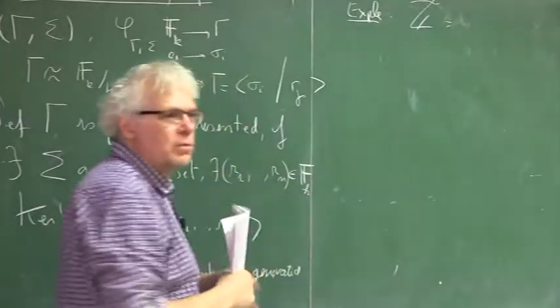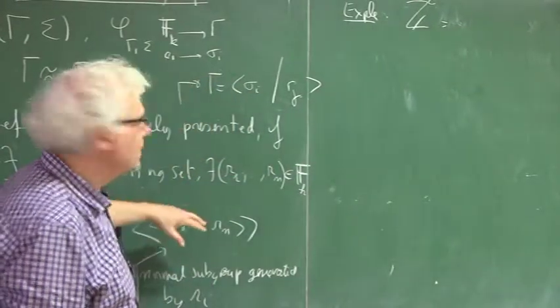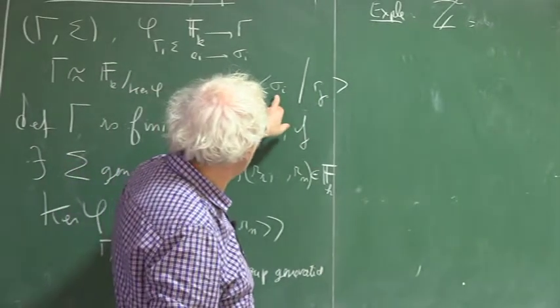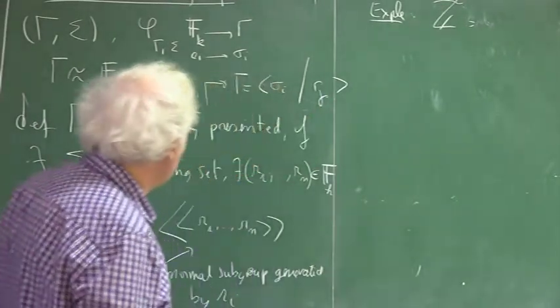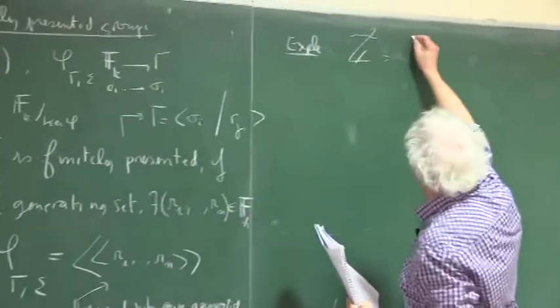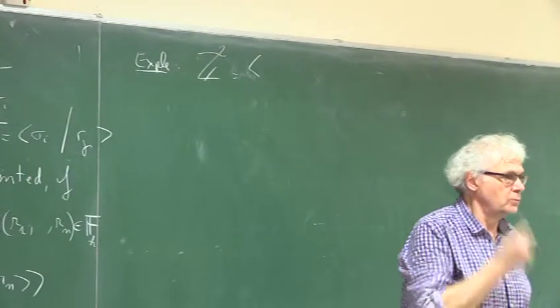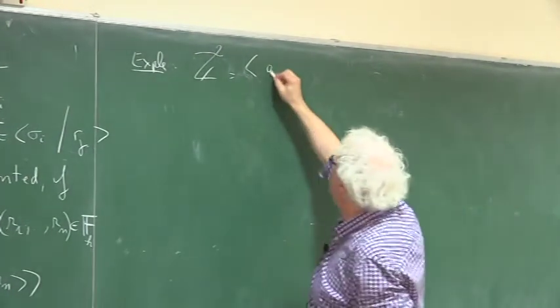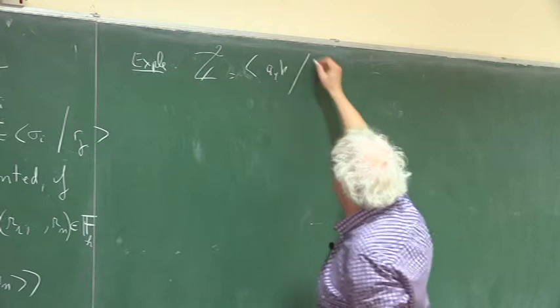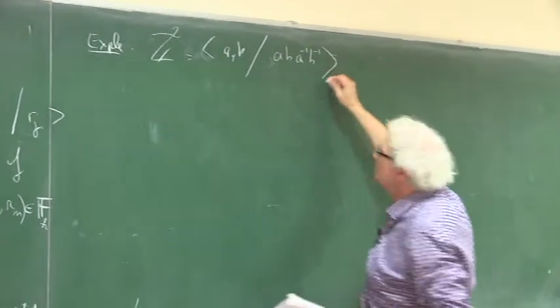It's a short way to say all that I said here. Gamma is a group generated by sigma with these relations. With this formulation, Z2 is generated by two elements, A and B, and the relation is A B A minus 1 B minus 1.